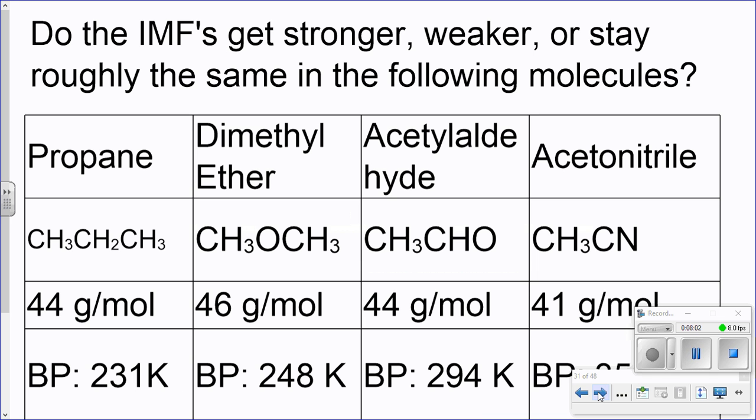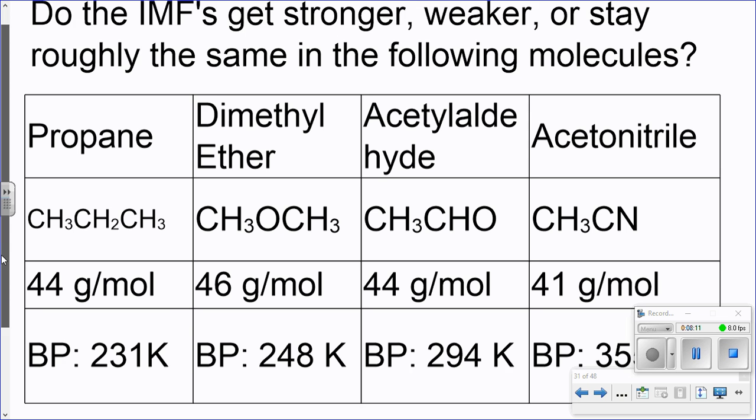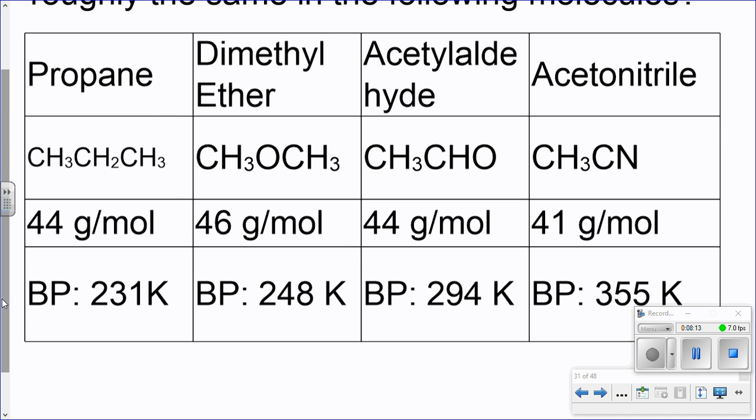Okay, and again, we'll take a look at this in class. But basically it says the IMFs get stronger, weaker, or stay roughly the same in the following molecules. So you can take a look at that there. Pause the video if you need to.